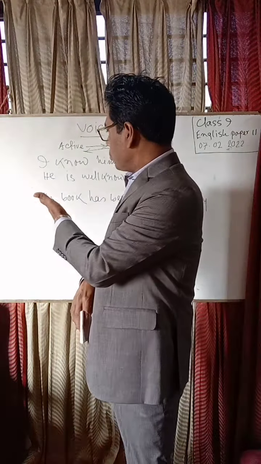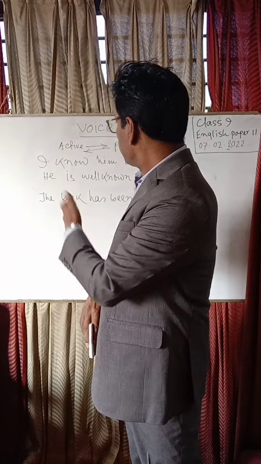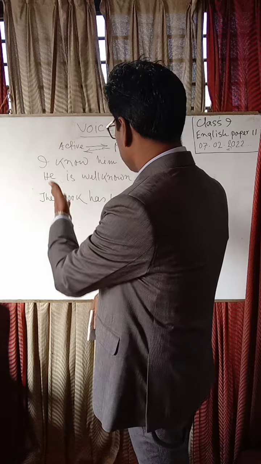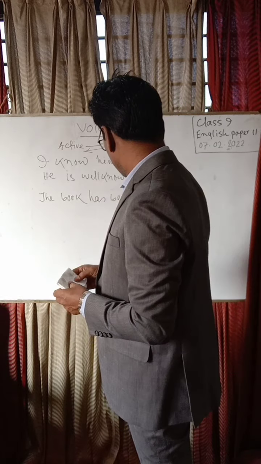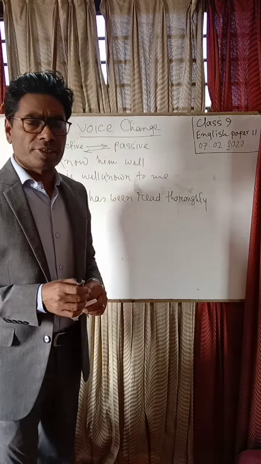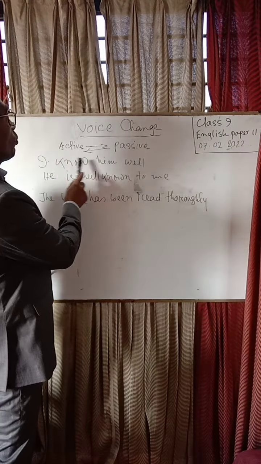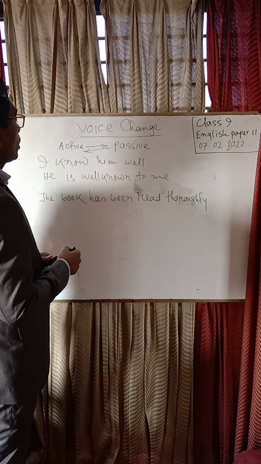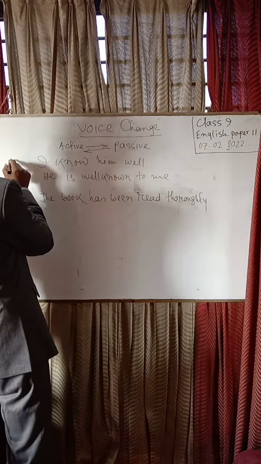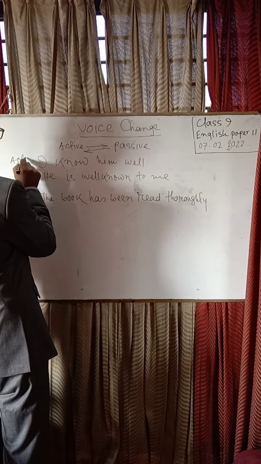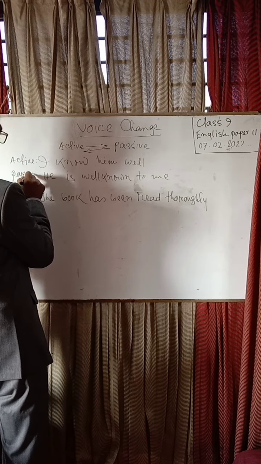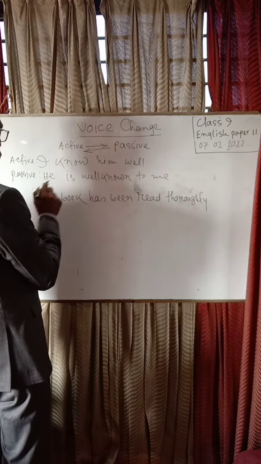Dear students, you have already seen there are two examples written on the blackboard. One is done and another is undone. I know him well. Here it's active mode, and its passive mode is he is well known to me.